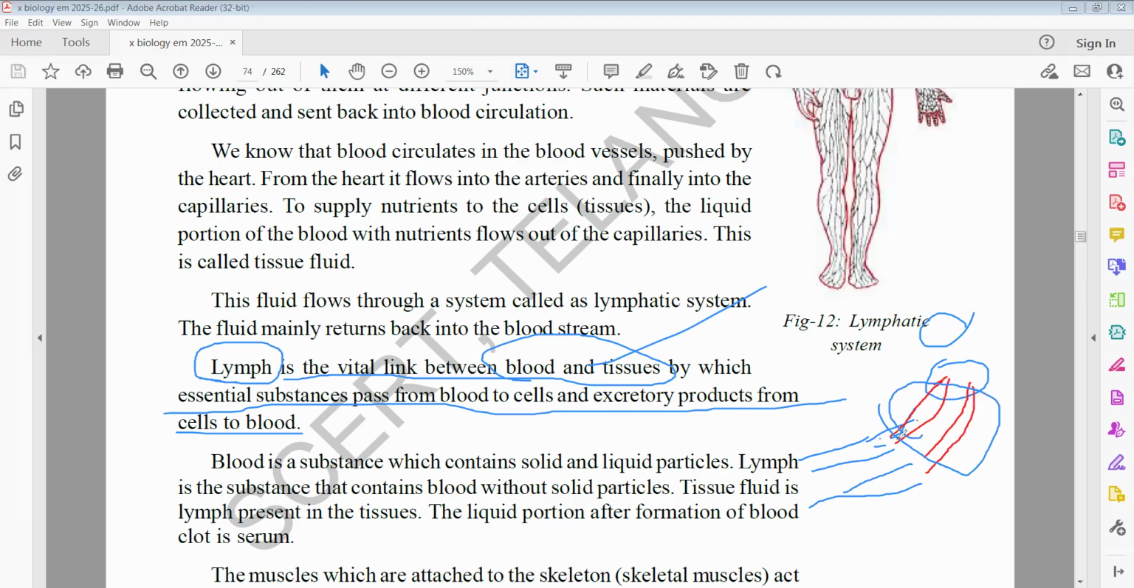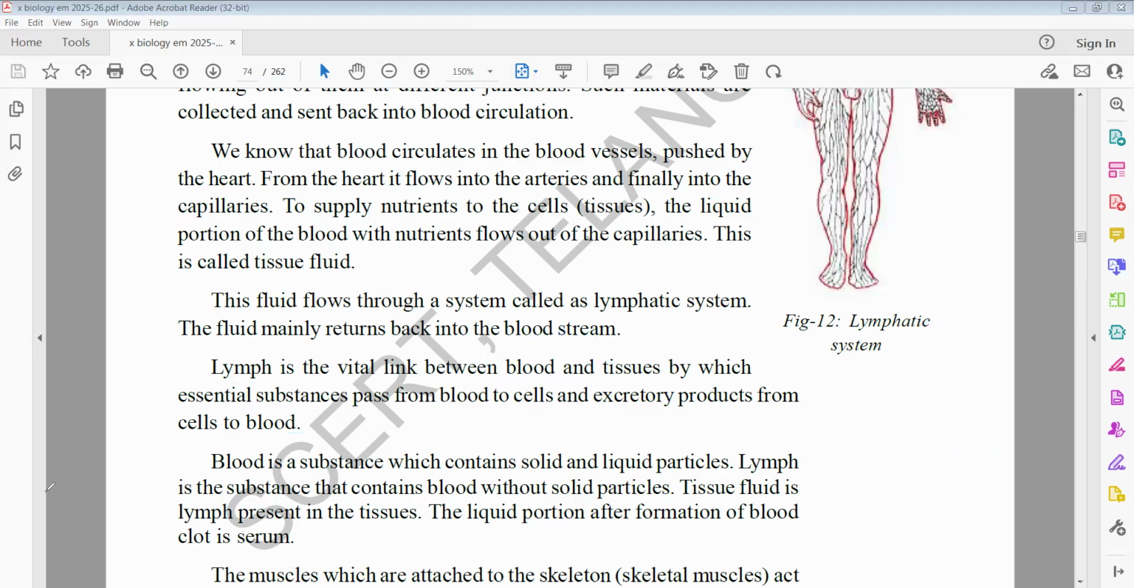So they carry nutrients and gases from blood to tissues and tissues to blood. So they act as mediators. The lymph and the lymph vessels act as a mediator between blood and tissues. So they are the connecting link. That you have to keep in your mind. And also another important word which was given in our textbook.